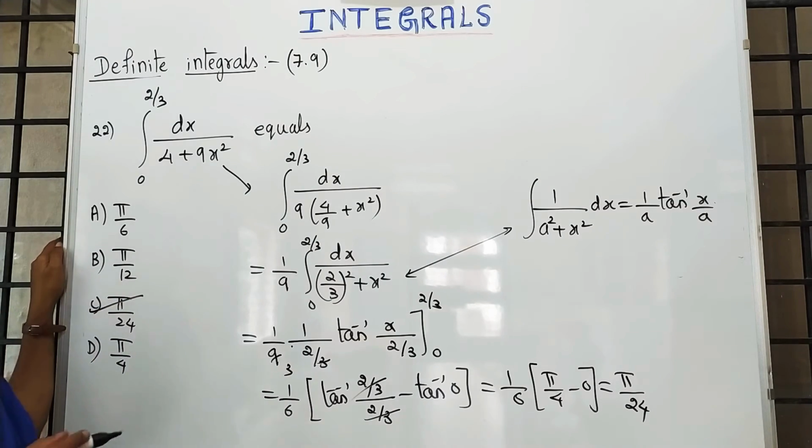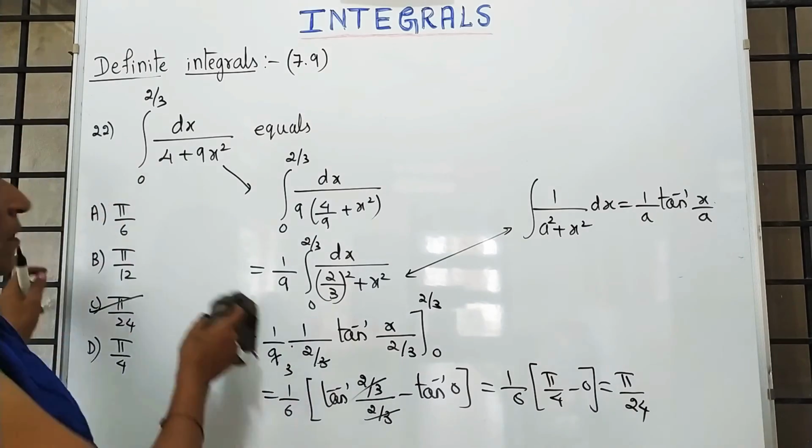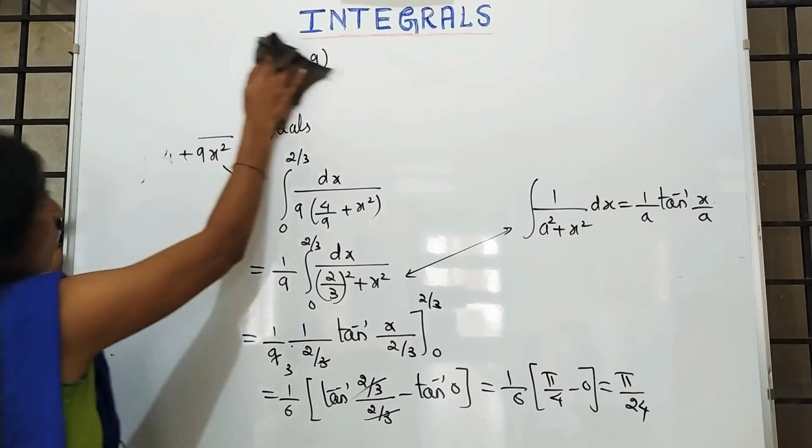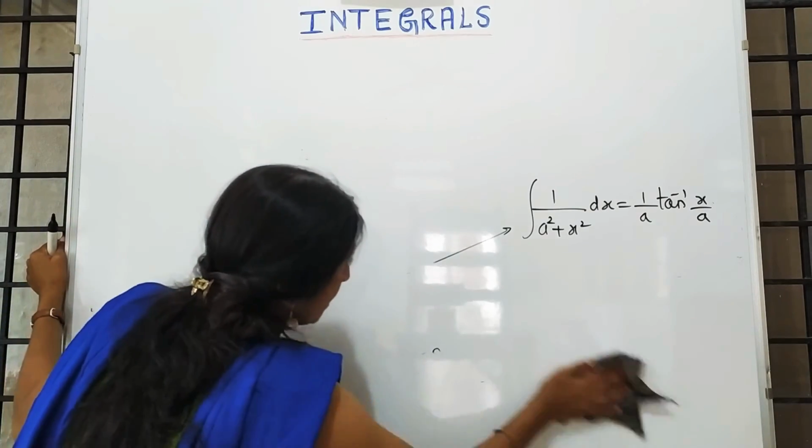Is it clear or what? Yes, the sums are very simple. The only thing is you have to be thorough with the basic integration. Now with this example it completes exercise 7.9.